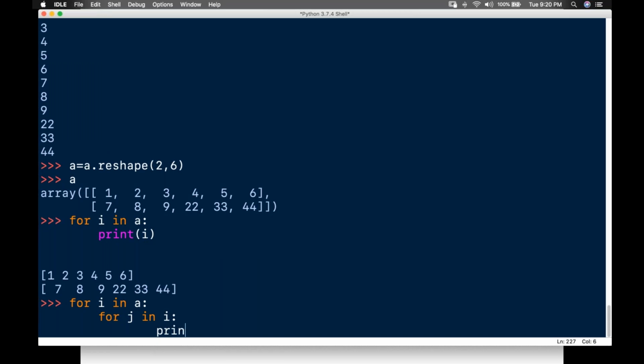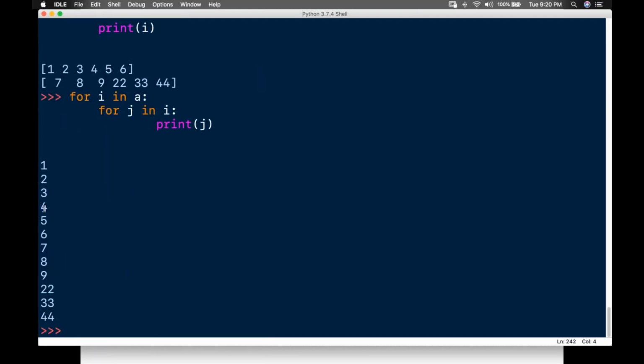I'll come here and print j. So this one will give this solution for you. Right? What will I get? 1, 2, 3, 4, 5, 6, 7. So what will I get?